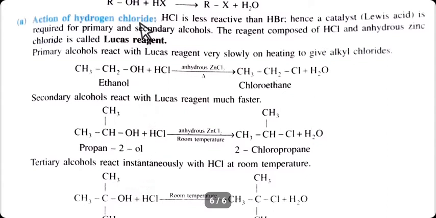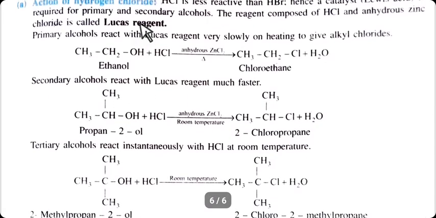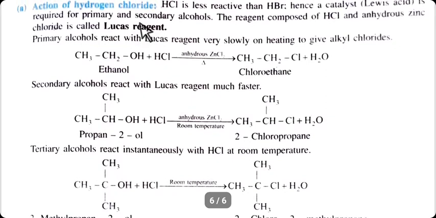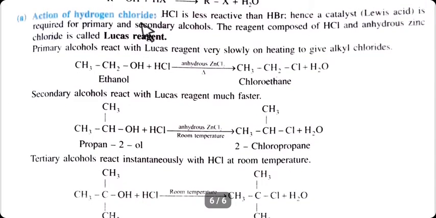the action of hydrogen chloride, HCl, with the alcohol. As we know that HCl is less reactive than HBr, hence we are using a catalyst, a Lewis acid, for primary and secondary alcohol. The reagent composed of HCl and anhydrous zinc chloride is called Lucas reagent.